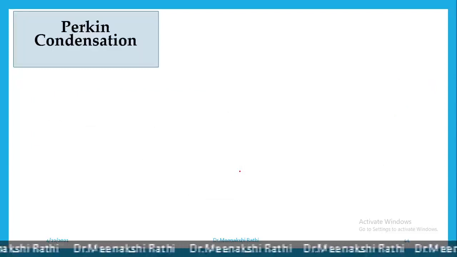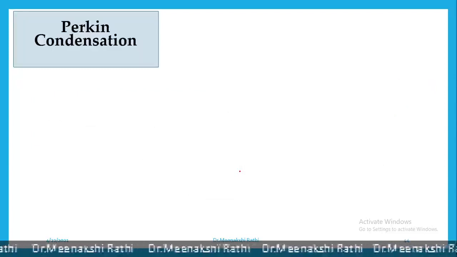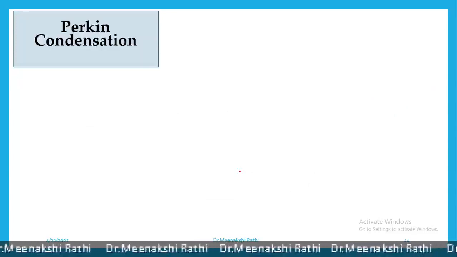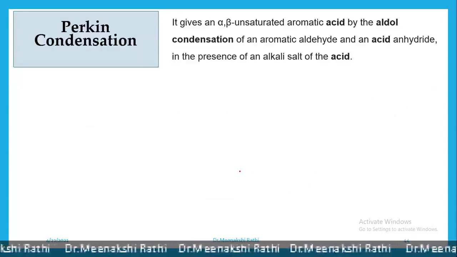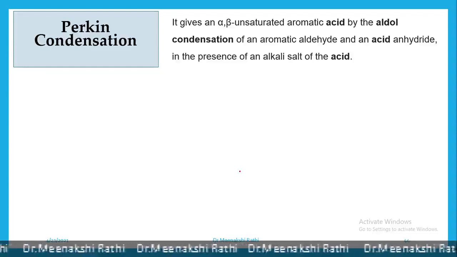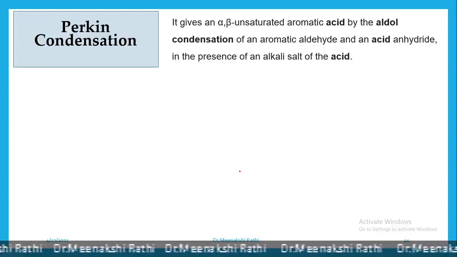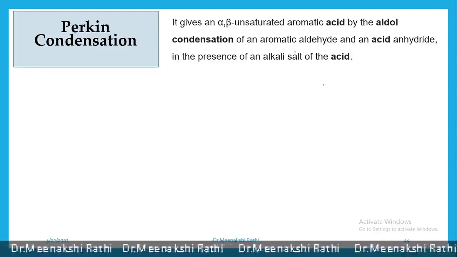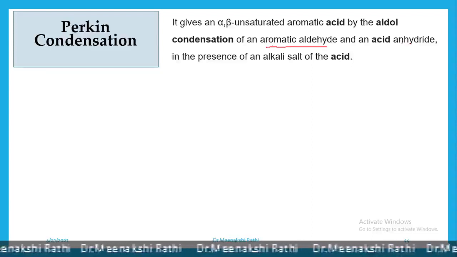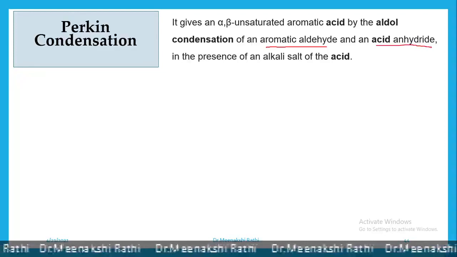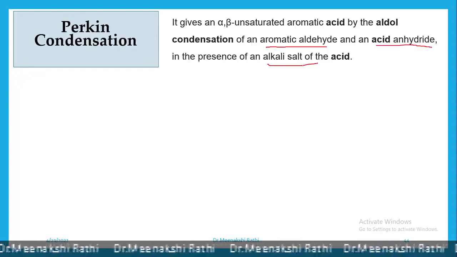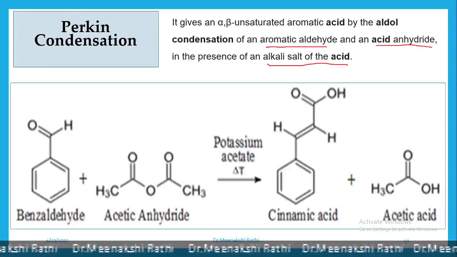The last reaction for this chapter is the Perkin condensation. Perkin condensation gives alpha beta unsaturated aromatic acid by the aldol condensation of aromatic aldehyde and an acid anhydride in presence of alkali salt of the acid.